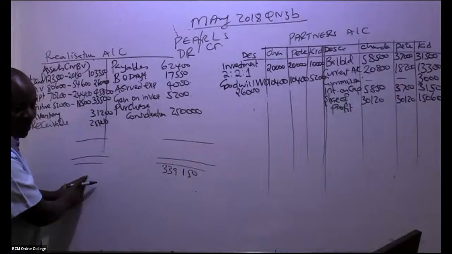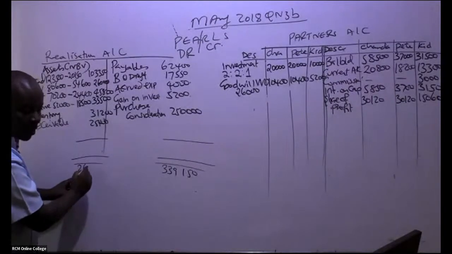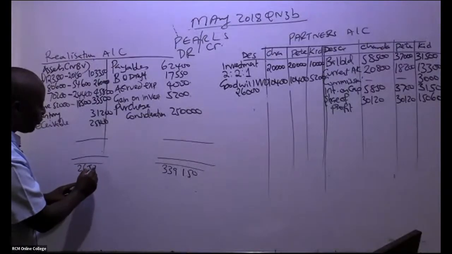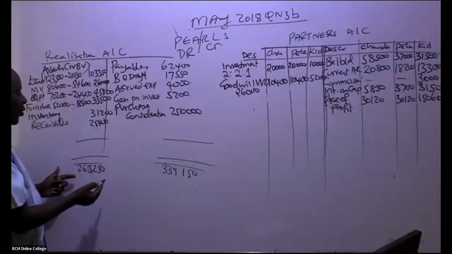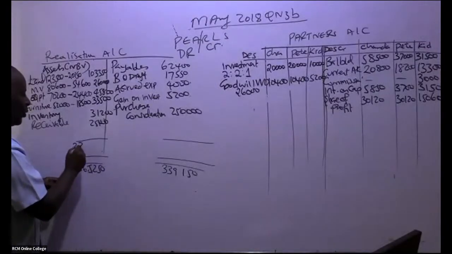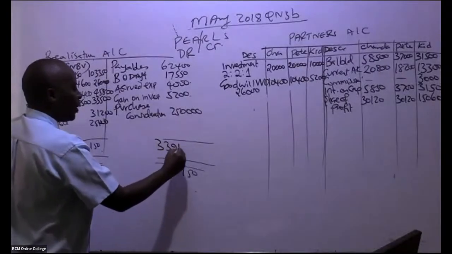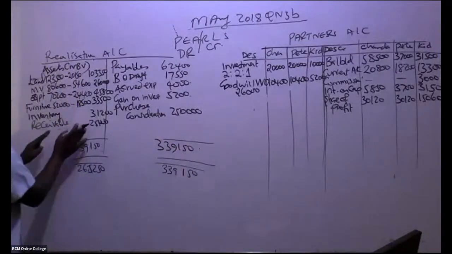So Irene has given me an answer. I'm being told that this is 265,250. So then that is very, very good because I always work with a bigger number. 339,150, meaning that the balancing figure comes here.